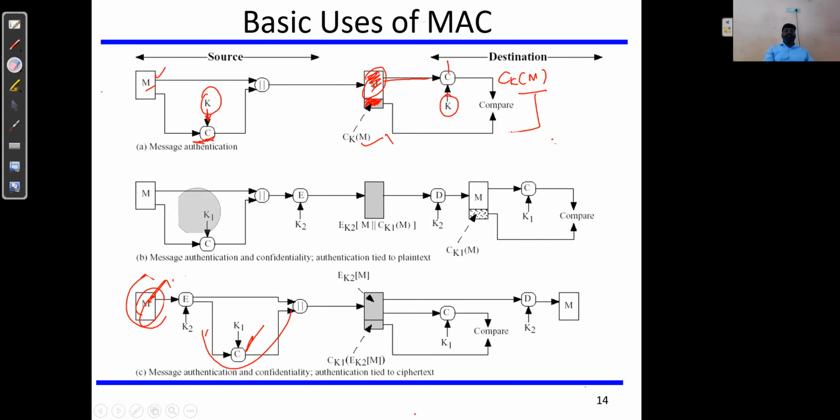Let me explain again. In this method, the message authentication code function is directly applied on the plain text. But here, encryption is first applied to the actual information, and this produces a ciphertext. Now on the ciphertext they apply the message authentication code. So this is again a simple variant, where we decide whether to use the MAC first or the encryption process first.